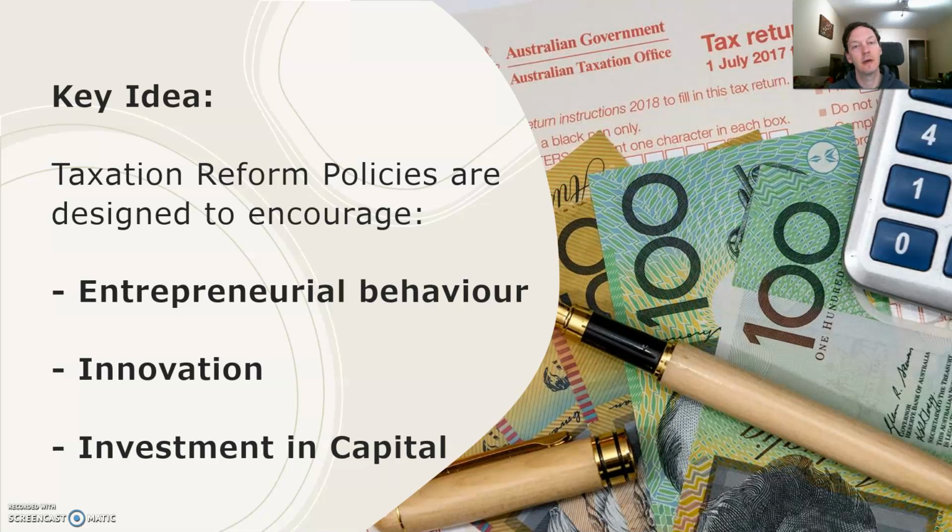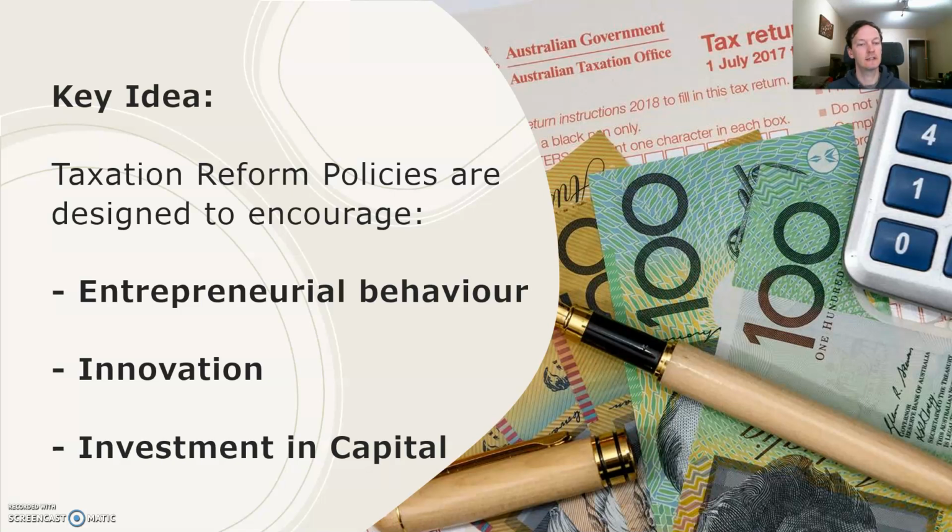Or is this talking about a tax reform policy, something that's a broader wholesale change that's going to affect or encourage one of these 3 things in the economy? If it's something that could be both, and it can be both, the question will dictate for you by saying something like on the supply side of the economy or on the demand side of the economy.